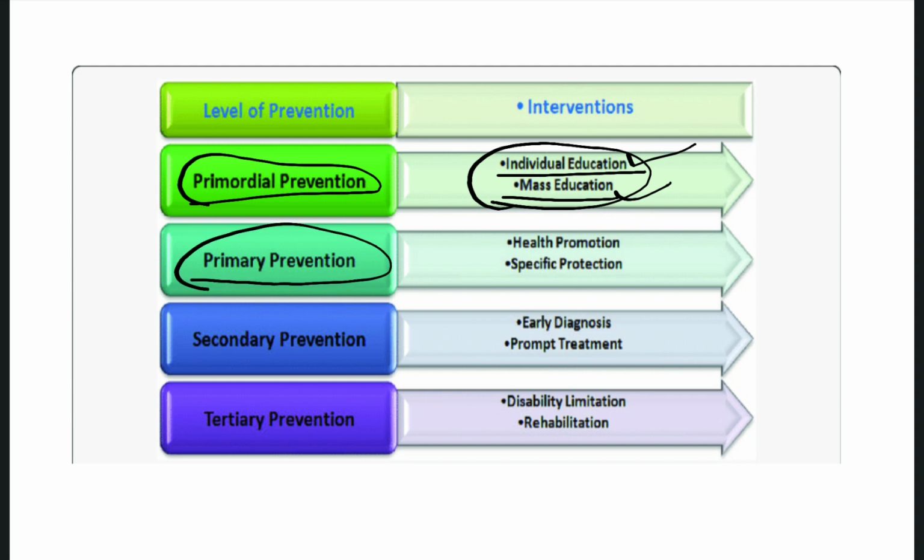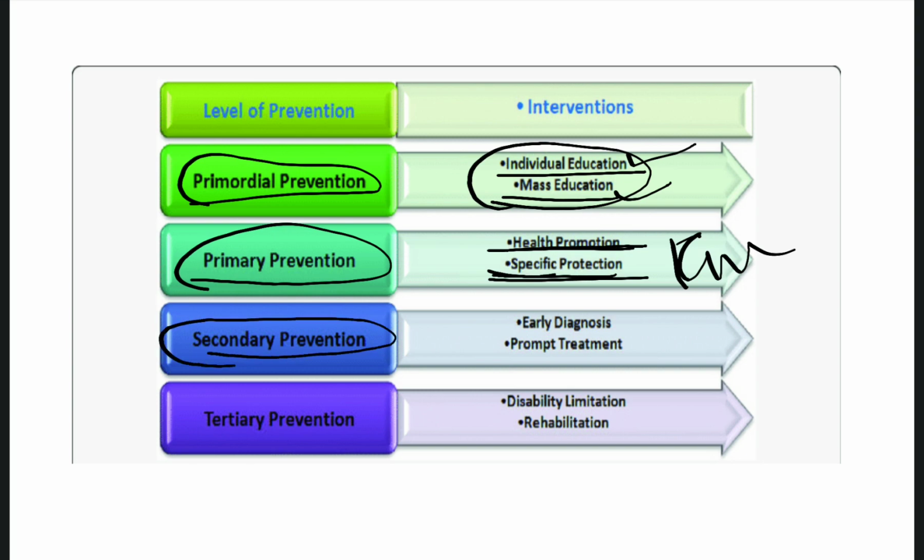But in primary prevention, there is health promotion and specific protection. For example, chemoprophylaxis comes under health promotion and specific protection. The next one is secondary prevention. In secondary prevention, the disease is diagnosed. That is early diagnosis and prompt treatment. The disease is diagnosed, and we are giving the treatment for that disease. That is secondary prevention. Finally, tertiary prevention is disability limitation and rehabilitation.